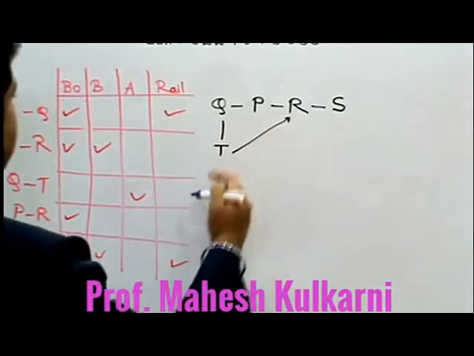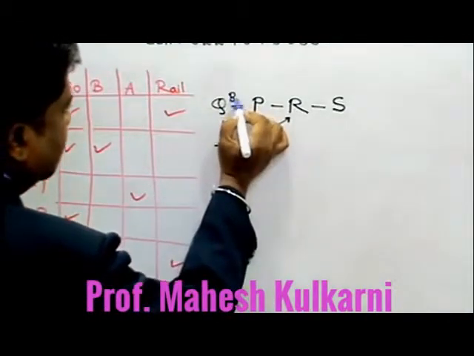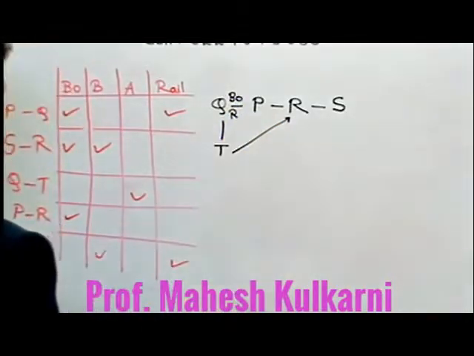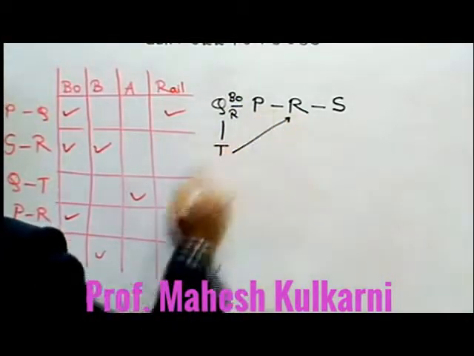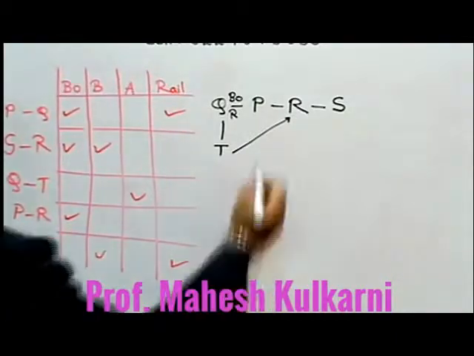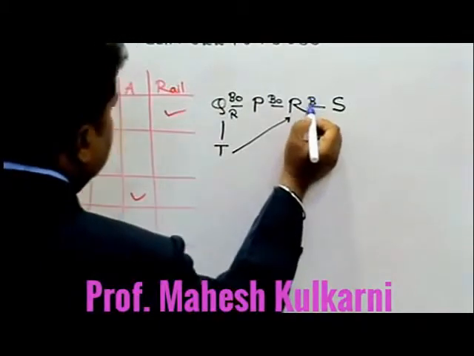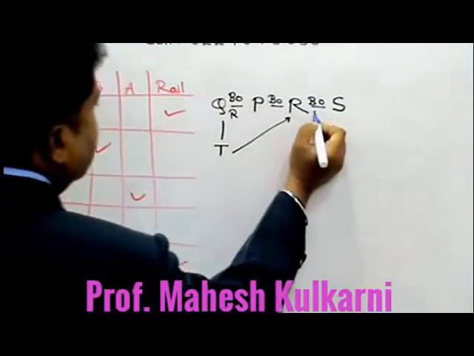Now Q to P, you will travel Q to P by boat as well as rail. You will travel P to R, check out here, P to R by boat. You will travel R to S by boat as well as by bus.